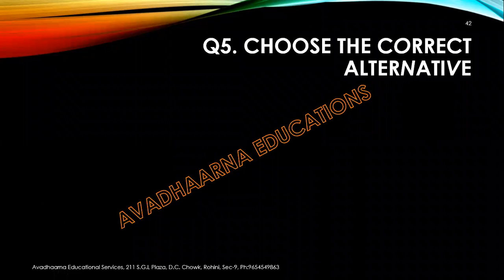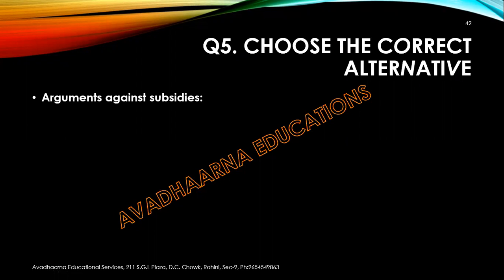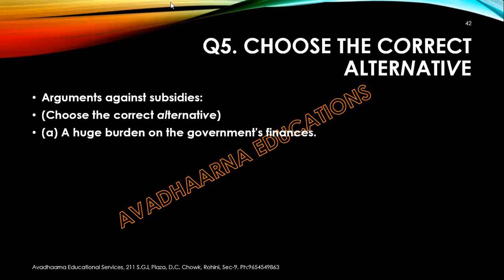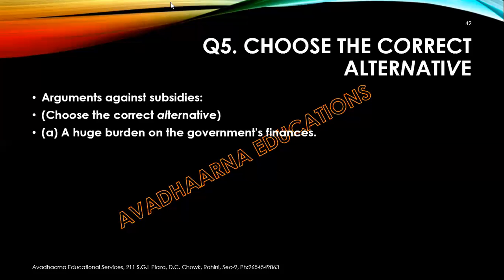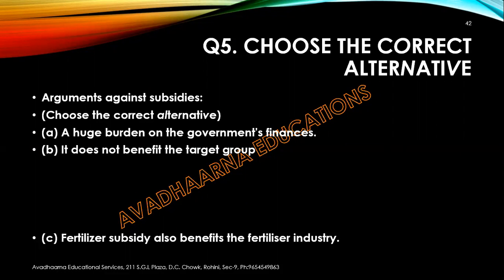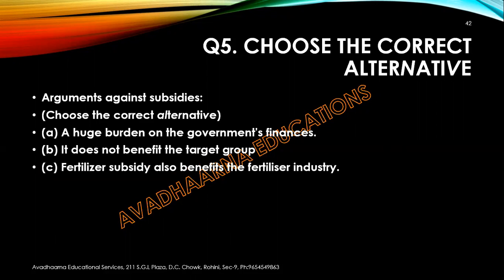Next question. Again, you have to choose among the following alternatives. The arguments against subsidies. First is that it is a huge burden on the government's finance. It does not benefit the target group. Fertilizer subsidy also benefits the fertilizer industry, and all of the above.